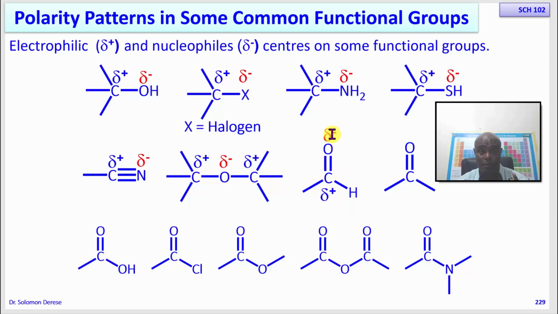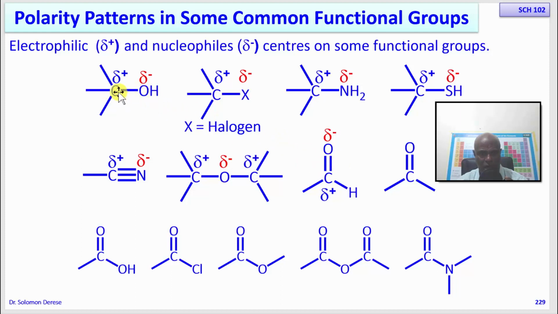Again, let me ask you, which carbon is more electrophilic? The carbon of a carbonyl or the carbon of an alcohol? Which carbon is more positive? Is it this one or this one? Or in other words, which oxygen is more negative? Is it the oxygen of a carbonyl or the oxygen of an alcohol? I want you to see this. Here we have 2 bonds. In these bonds we have 4 electrons. This one only has 2 electrons.